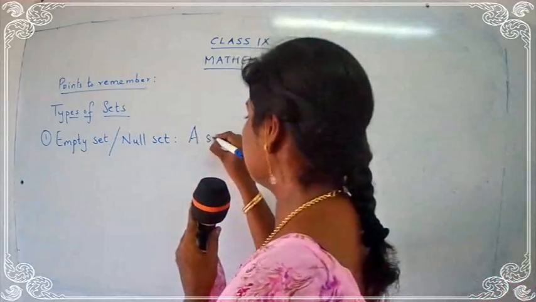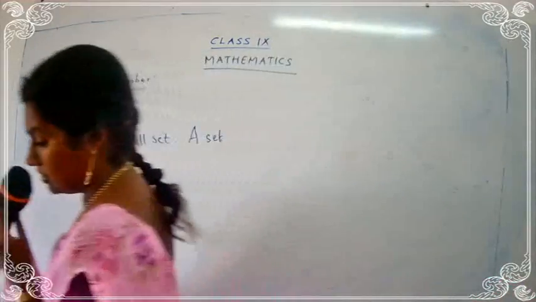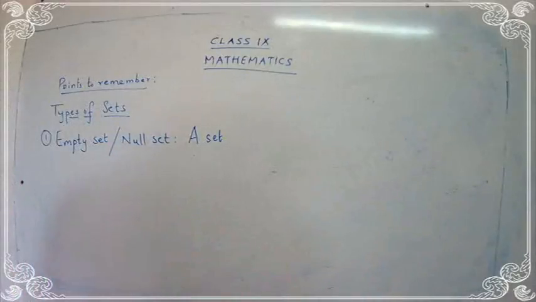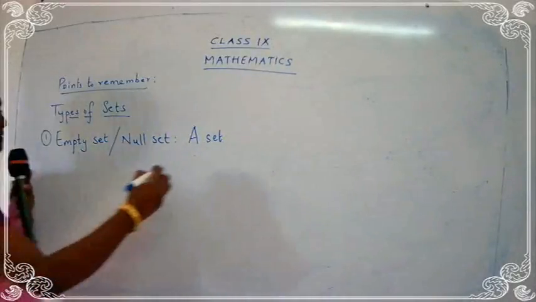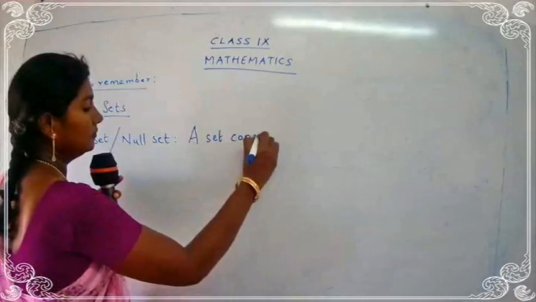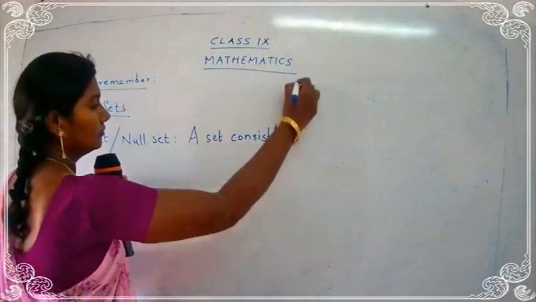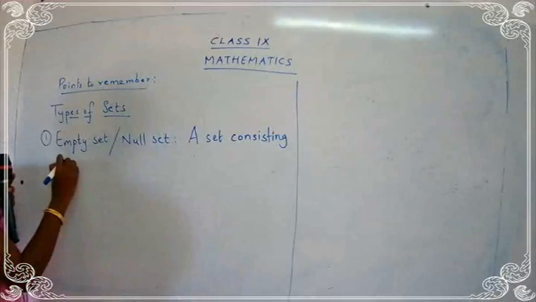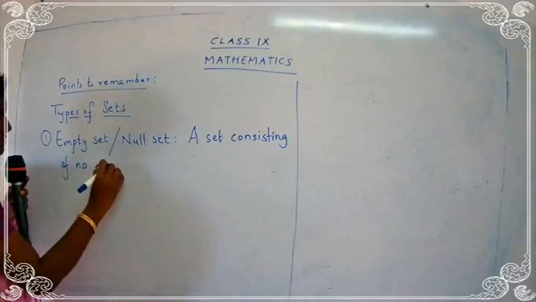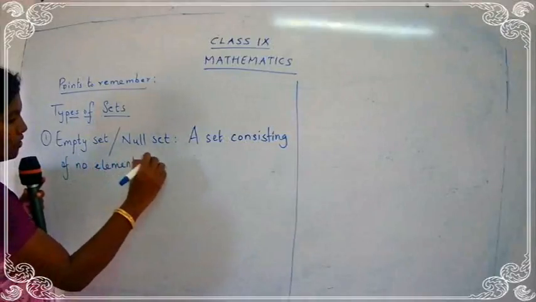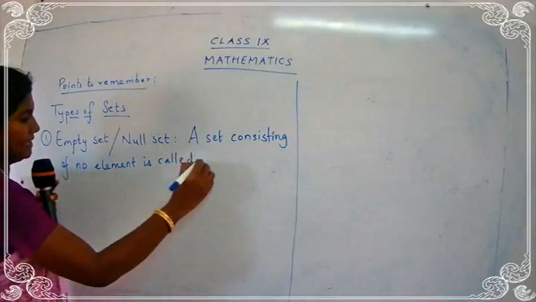A set consisting of no element is called empty set.